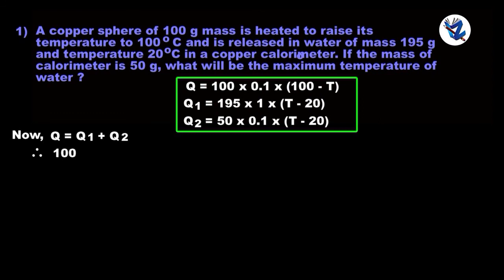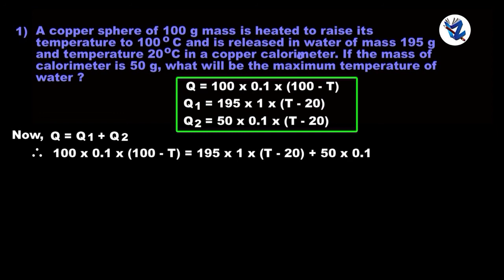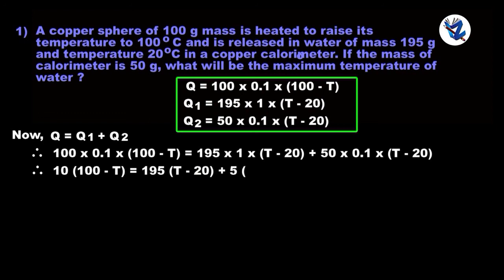Therefore, 100 into 0.1 into (100 minus T) is equal to 195 into 1 into (T minus 20) plus 50 into 0.1 into (T minus 20). Therefore, 10 into (100 minus T) is equal to 195 into (T minus 20) plus 5 into (T minus 20).